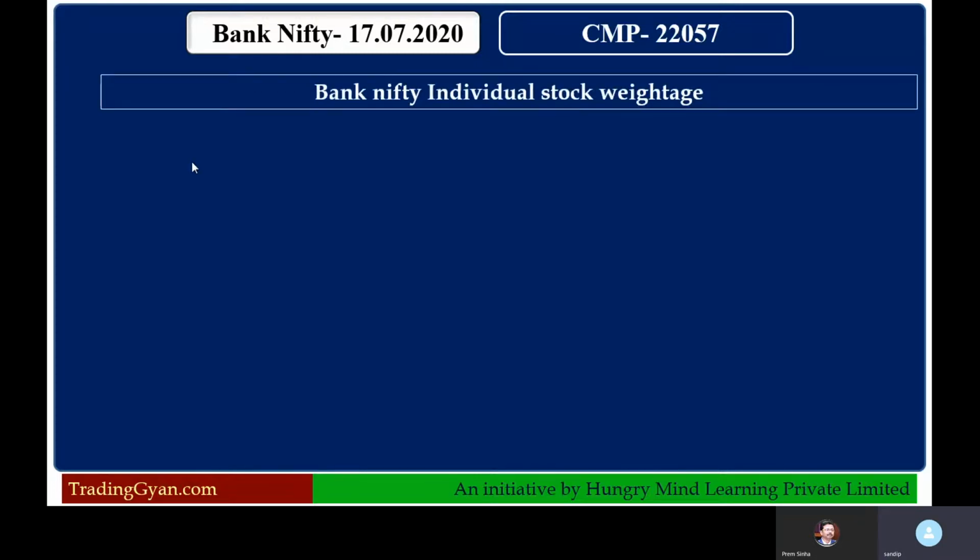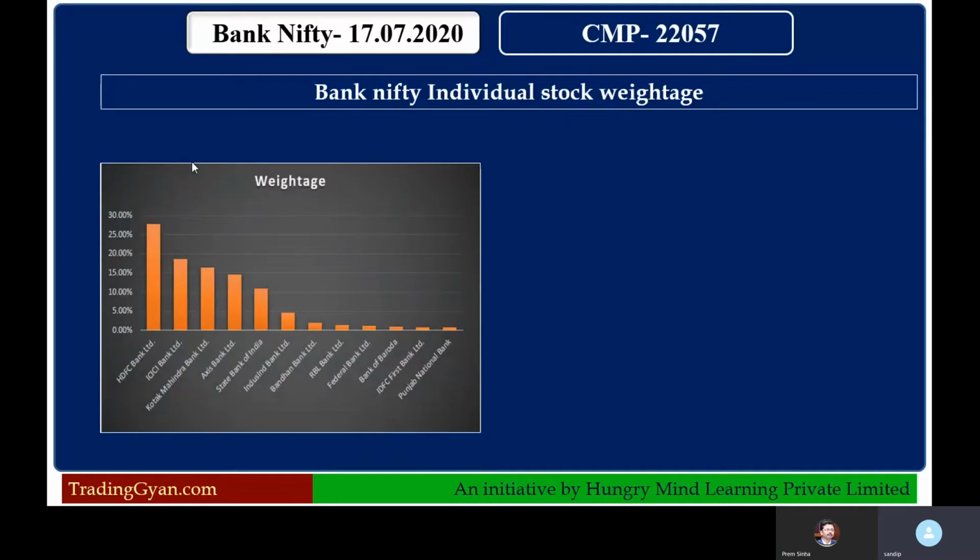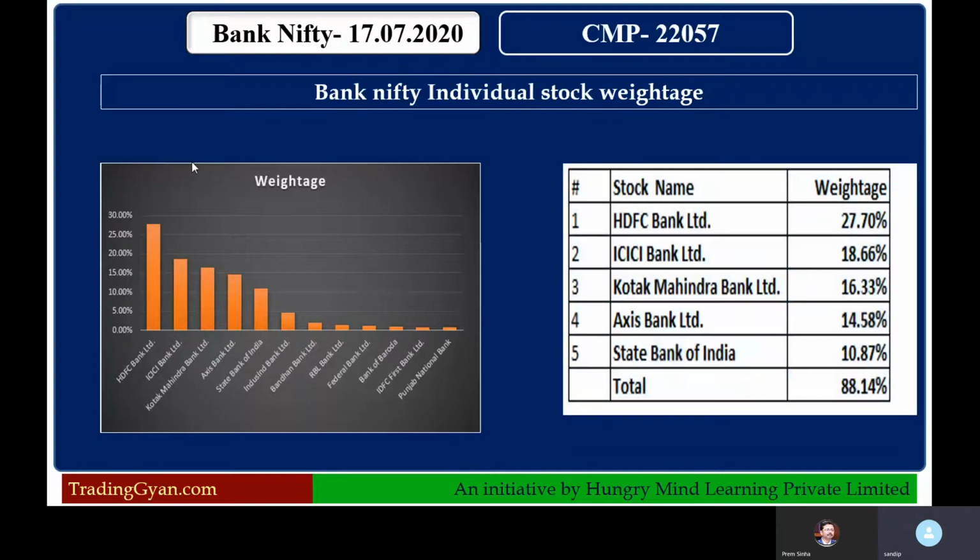So first of all, in summary, I will show the stock weightages in the Bank Nifty index. There are around 10 to 12 stocks, where the top 5 stocks, HDFC Bank, ICICI, Kotak, Axis and State Bank, all contribute almost 88%. So you can see how the price action of these five stocks is very important for Bank Nifty analysis, and mainly HDFC Bank and ICICI Bank, which cover almost 50% of the weightage.